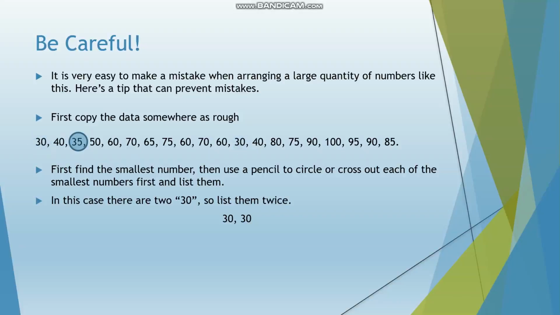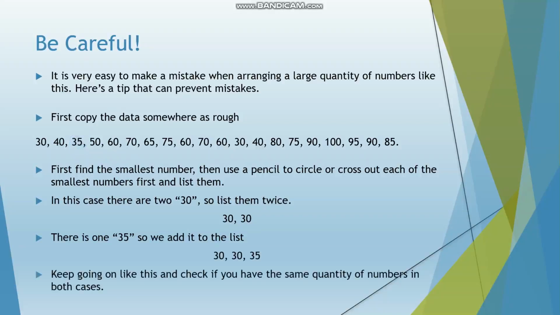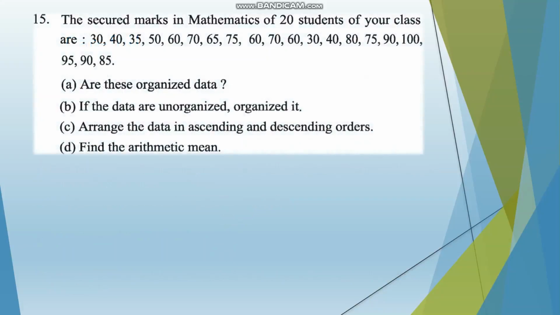Then we move on to 35, the next larger number, and there is only one 35, so we add it to the list. Keep going on like this and check if you have the same quantity of numbers in both cases. Make sure you are very careful when doing this. Question C. Arrange the data in ascending and descending orders. Use the tip I have just given you and you can do this yourself.